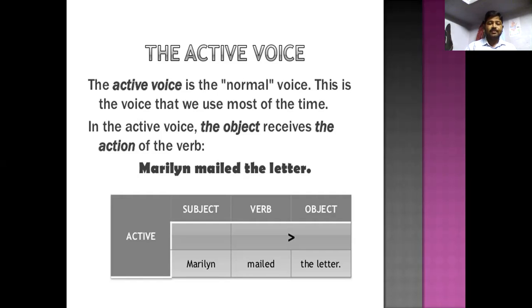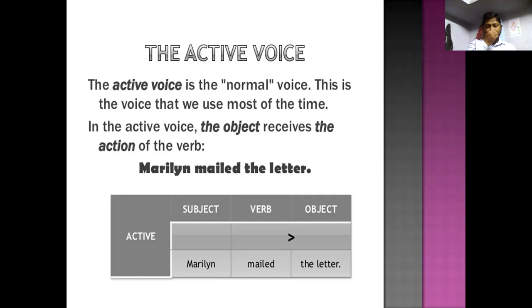Malin mailed the letter. Look at the sentence to recognize the parts of speech. The subject is Malin, the verb is mailed, the object is the letter.